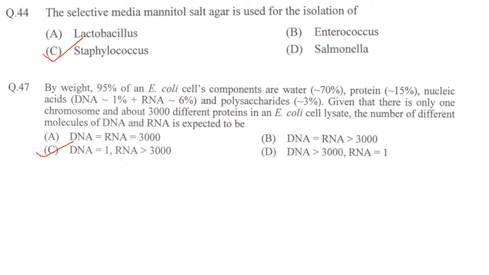Next one. By weight, 95% of an E. coli cell's components are water, protein, nucleic acid and polysaccharides. Given that there is only one chromosome and about 3000 different proteins in an E. coli cell lysate, the number of different molecules of DNA and RNA is expected to be. Answer is option C. DNA is equal to 1, RNA greater than.